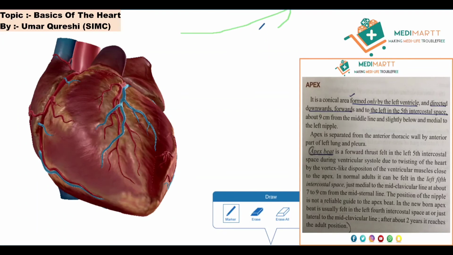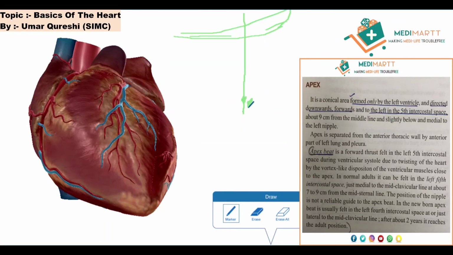As this is the clavicle, the line which is dividing the clavicle into two equal halves is called the mid clavicular line. So in newborn, the apex beat is felt usually in the left fourth intercostal space at or just lateral to the mid clavicular line, meaning maybe it will be felt at the mid clavicular line only or just lateral to that. Lateral means away from that point.